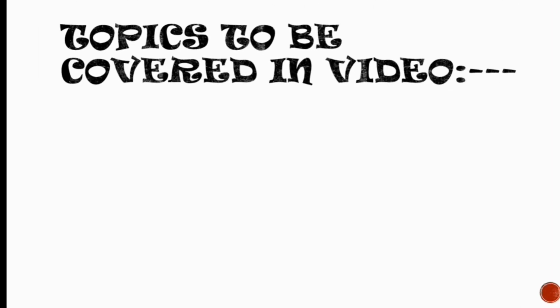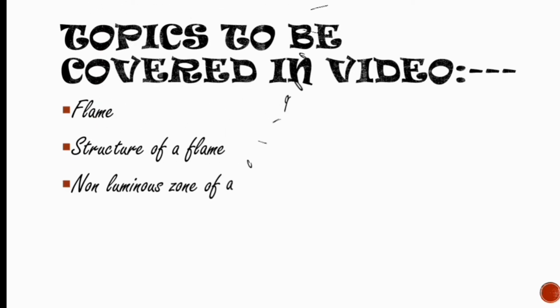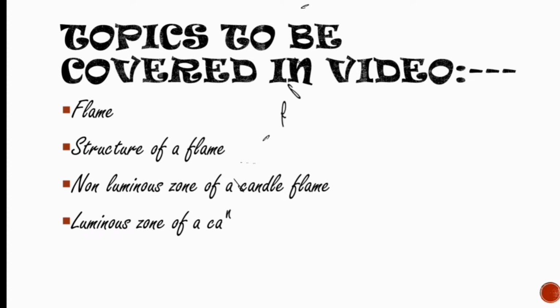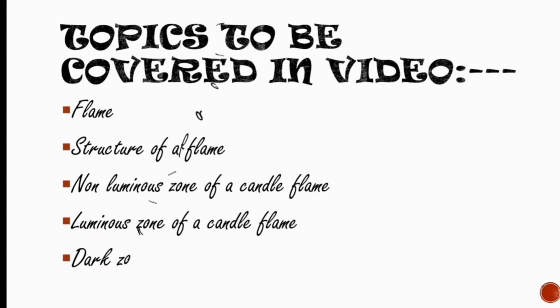Let us see what topics we are going to cover in this video. The first topic is flame. Second, we will learn about the structure of a flame. Third, we will know about the non-luminous zone of a candle flame. Then we will learn about the luminous zone of a candle flame, and then the dark zone of a candle flame.